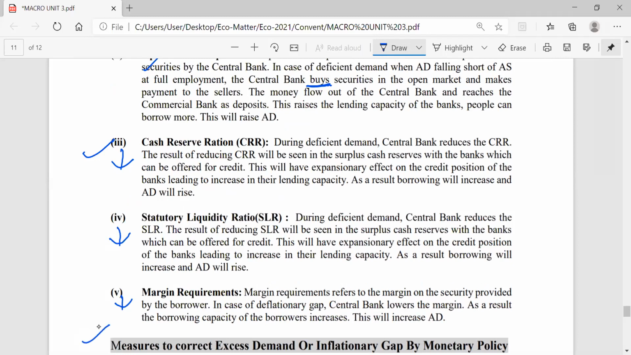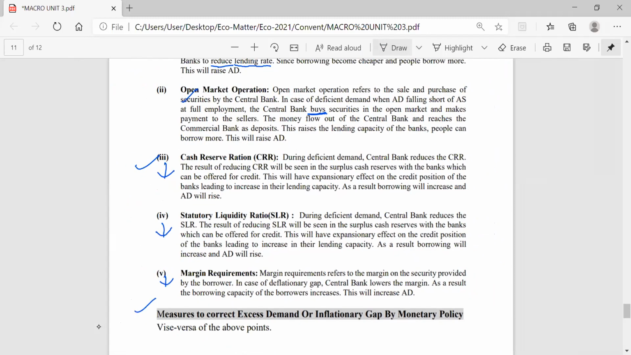Now, in case of excess demand, you have to write it in the opposite sense. So this is the method to control, vice versa, in our points. You have to do exactly the opposite: whatever you were increasing, decrease it, and whatever you were decreasing, increase it. So this is the most important concept. Please go through your assignment again.